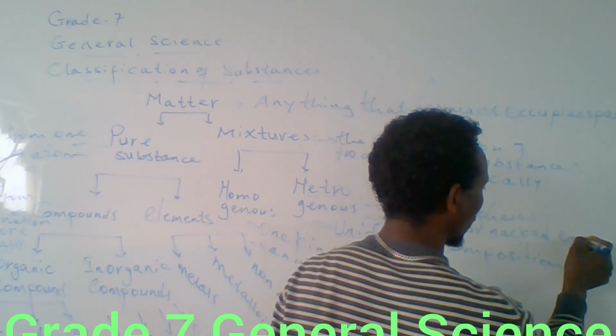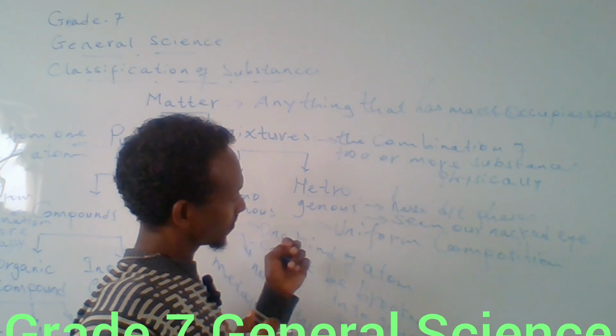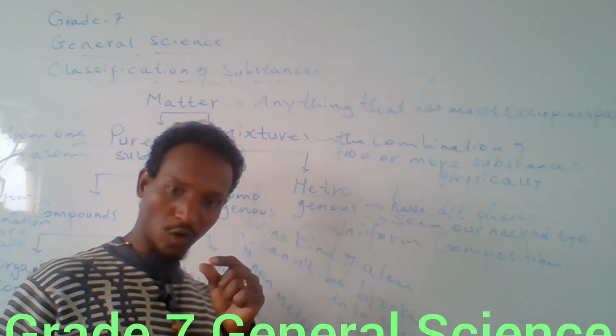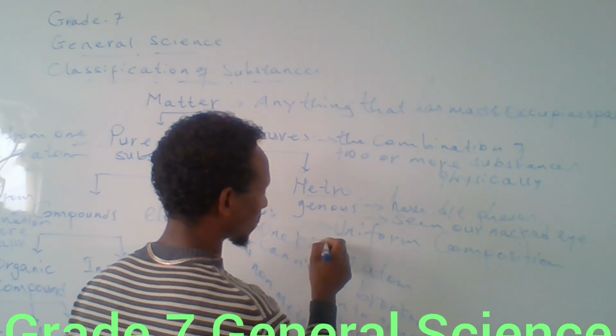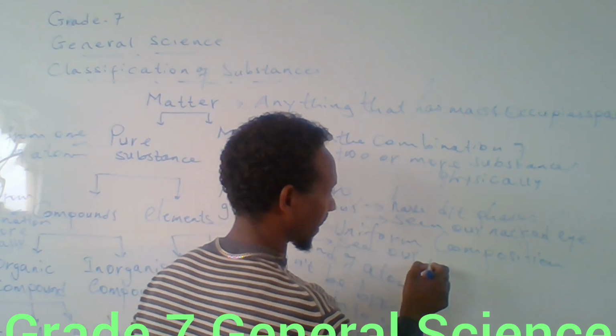Whereas homo means the same. Homogeneous mixtures have uniform composition throughout, and we cannot see the components with our naked eye.